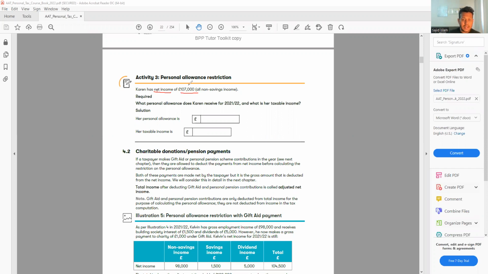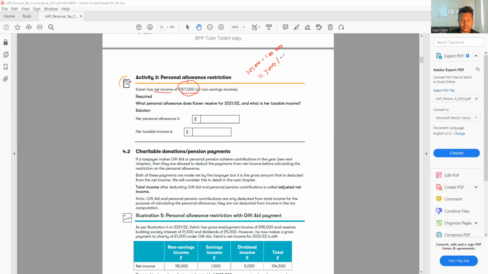As the income is more than 100,000, we have to reduce the personal allowance, and the personal allowance threshold is 100,000. So from 107,000, we need to minus 100,000. And we can see 7,000 is basically extra. And this 7,000 you have to divide by 2.